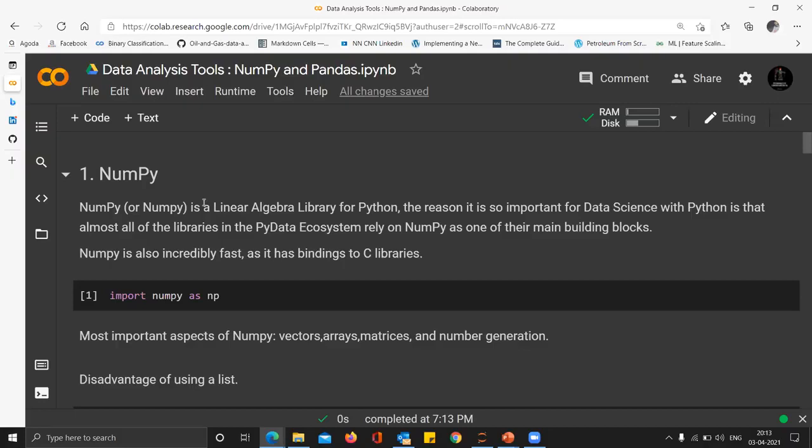You must have seen that Python is very user friendly. You can read the code and it is like human language. But for anyone who has done C++, it is not as user friendly, but it is very fast. C++ is a low level and very fast language, and Python is a bit slower than C++. But a smart thing that Python developers did was they created this library called NumPy. And on top of NumPy, they created other things such as pandas and all the other objects.